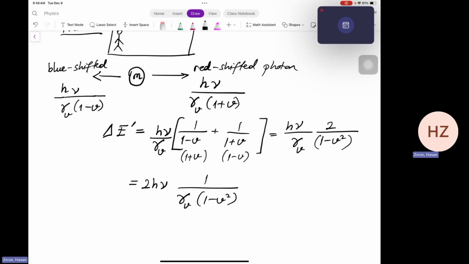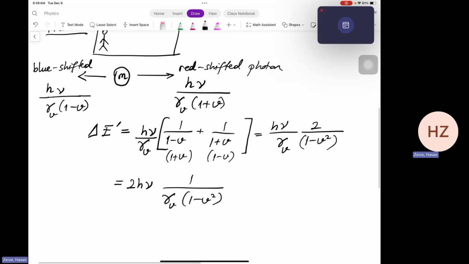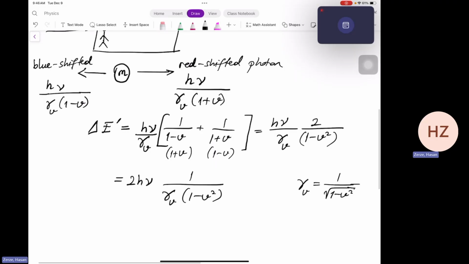And if you write down the gamma v, which is 1 over square root of 1 minus v squared, as we defined earlier, this entire expression becomes 1 over square root of 1 minus v squared.